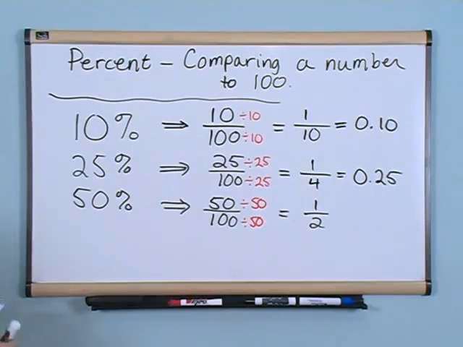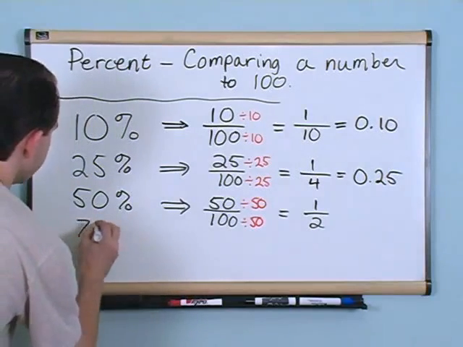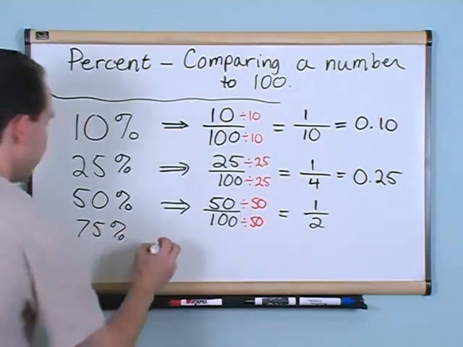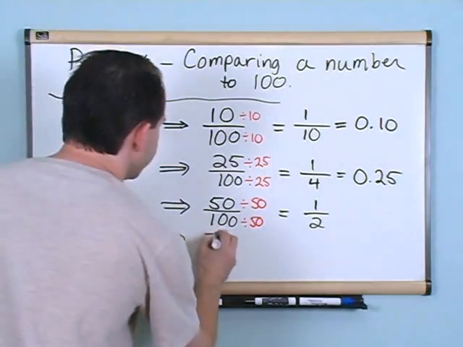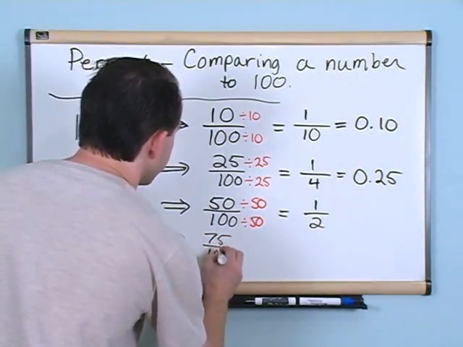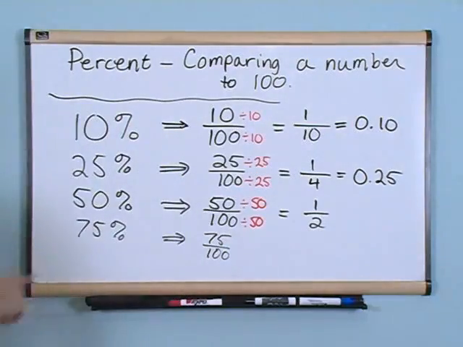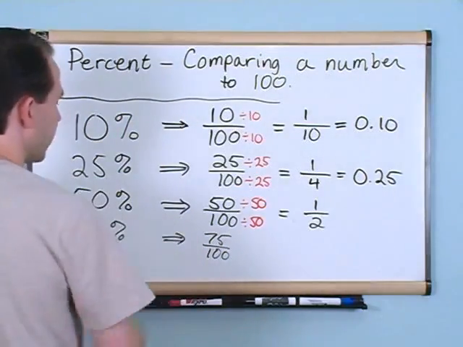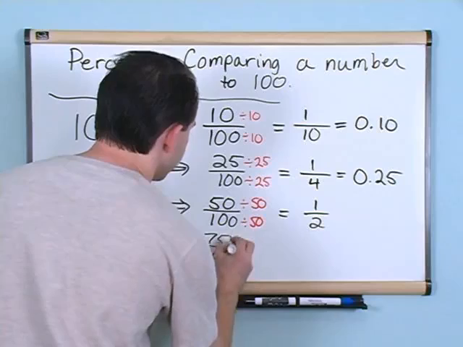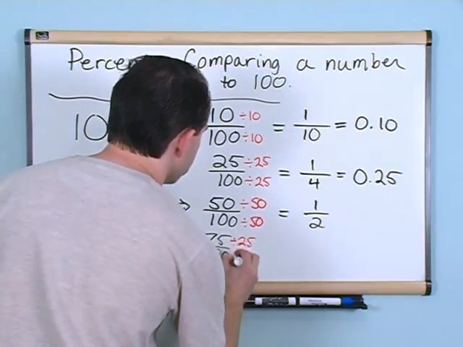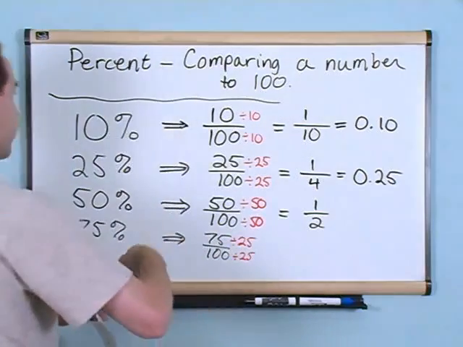Okay, so just going down the line here, if we had 75%, just to be totally clear, that would be 75 over 100. That's my fraction, because 75% means 75 over 100. And can I simplify this fraction? Well, sure I can. I can divide the top by 25 and the bottom by 25, okay?